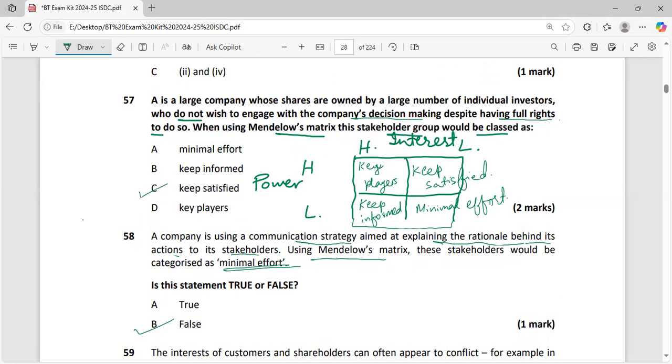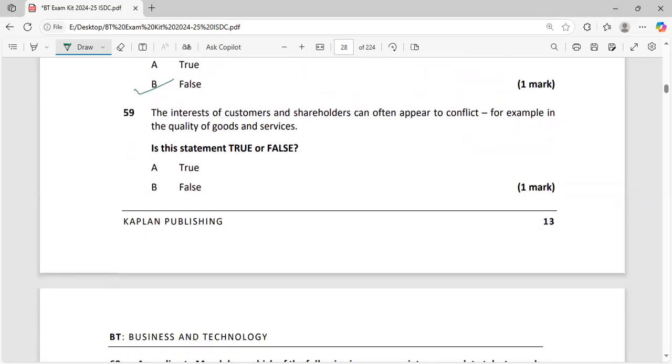So keep satisfied. Next one is: interest of the customer and shareholders can often appear to conflict, for example, in the quality of goods and services. Interest of customer and shareholders, exactly. Why is it conflicting? Because when the company is going to put more quality in the product or service, definitely it will require more cost. And when we are going to incur a higher amount of cost, we have to increase our selling prices. If we increase our selling prices, there could be loss of revenue. So ultimately, there will be loss in profit.